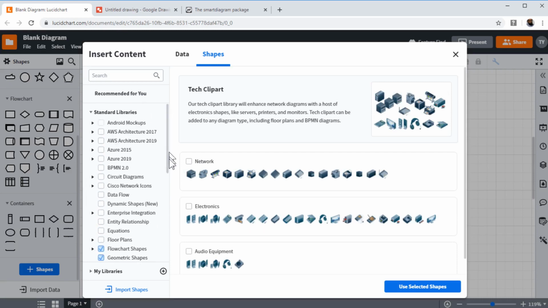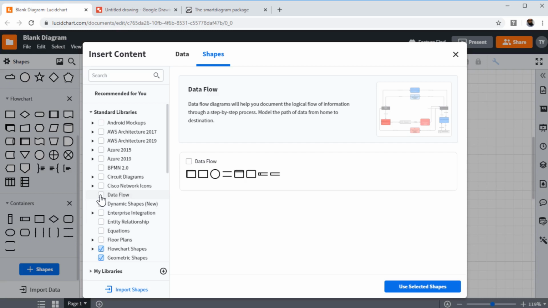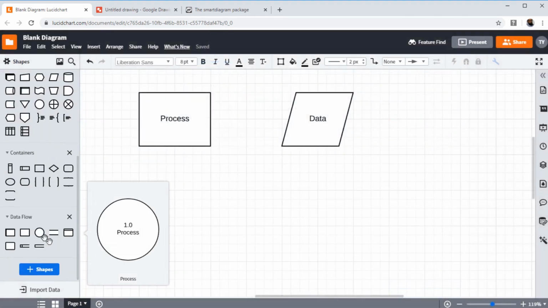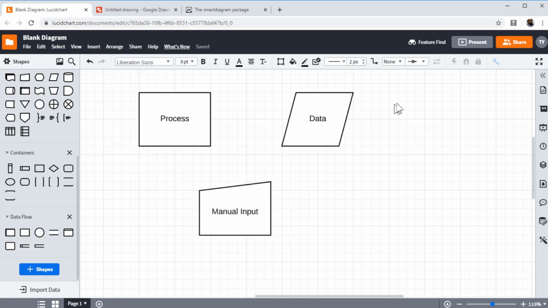are freely available. For example, if I click on this data flow, then I can use this by clicking here, use the selected shapes, and it will be added on the left hand side. Creating a chart is very simple on this. You just drag and drop, and if you want to connect these, very simple, you just click here. You have a lot of options if you want a straight connection or an angled connection, whatever. So very simple to use, very professional look.